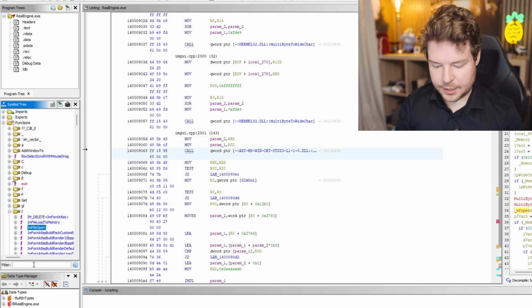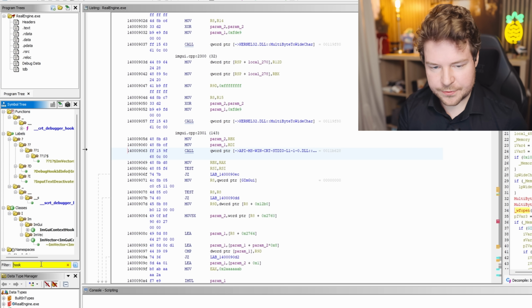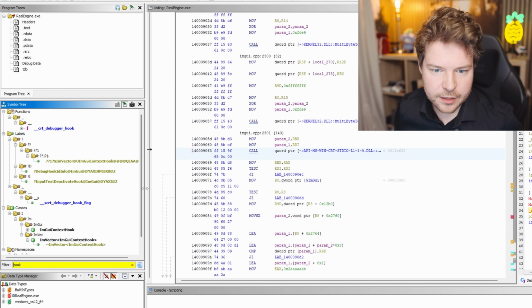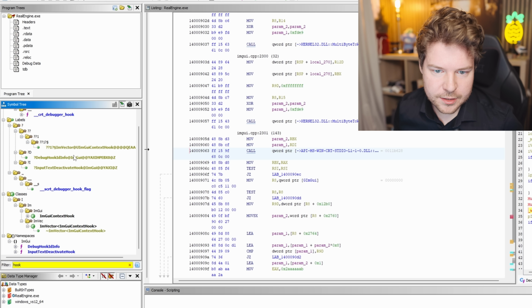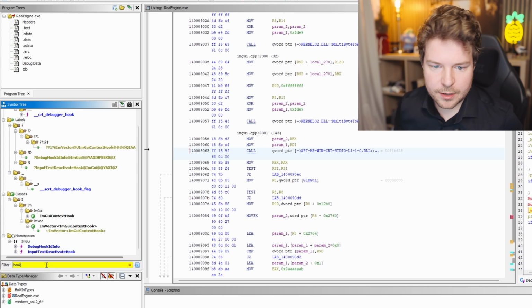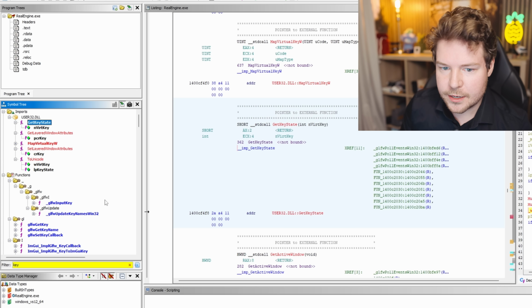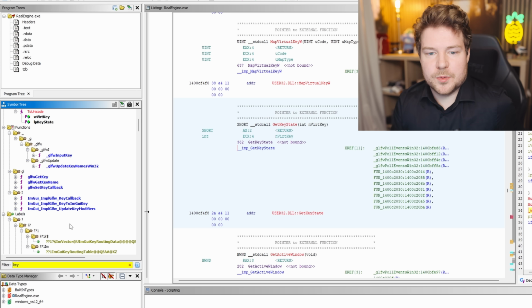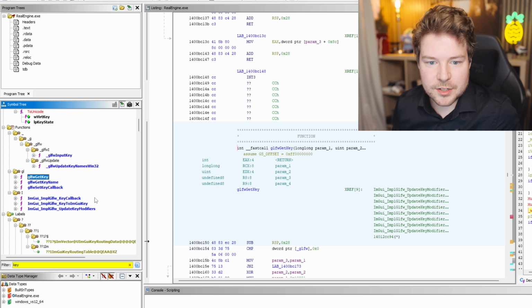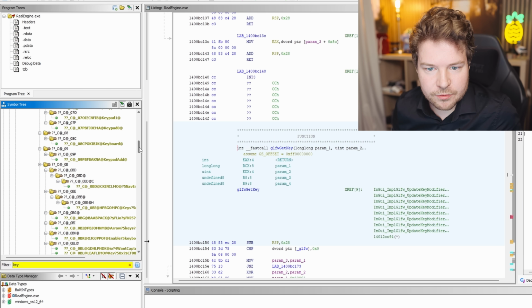Okay, so what else is there? Key logging stuff. I think there's a function called SetWindowsHook or something. Doesn't look like anything bad here. What about GetAsyncKeyState and key related things? So GetKeyState, you'd expect that to be used because obviously there are functions like glfwGetKey. So we clearly need to get information about it.